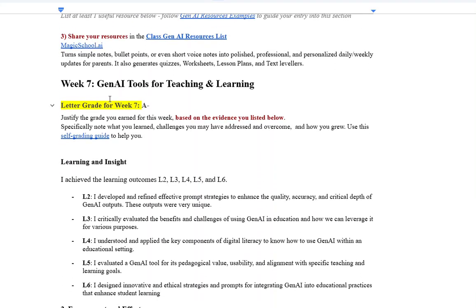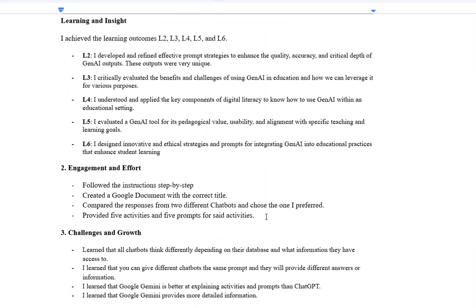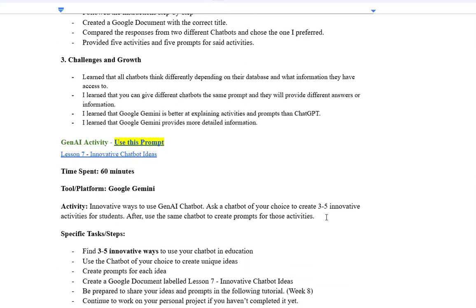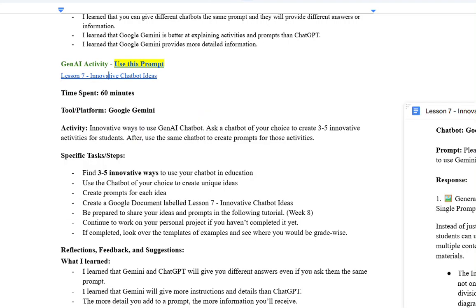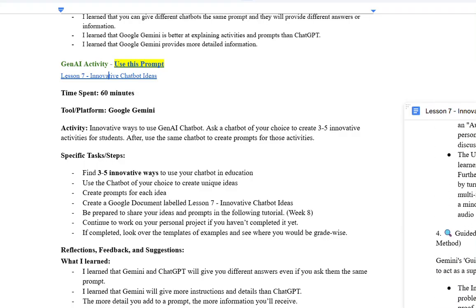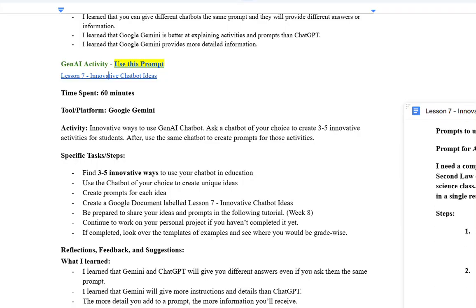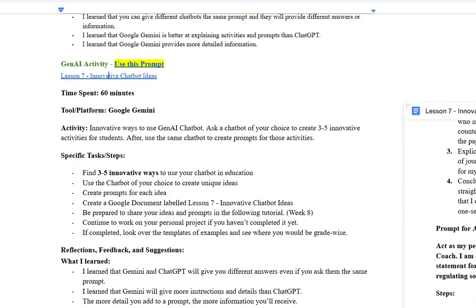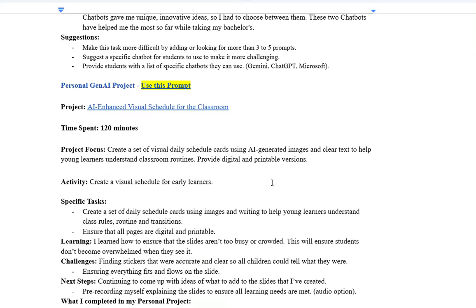That's fine. We've already done Magic Schoolhouse, so again, you're giving yourself an A minus here. Your descriptions are clear. This was the innovative chatbot ideas, and then you've done a reflection on that, so that's fine. That's good. And then you've got your reflection here.